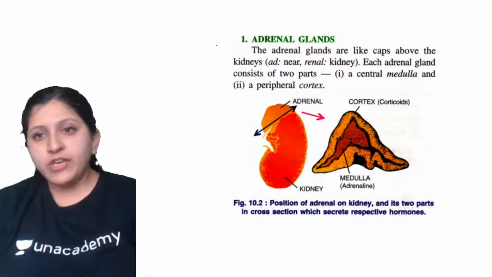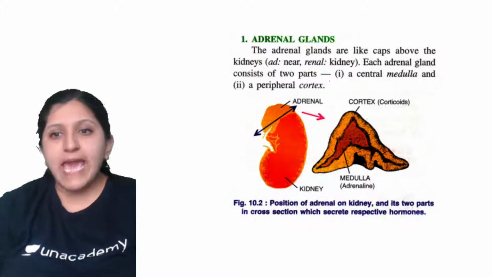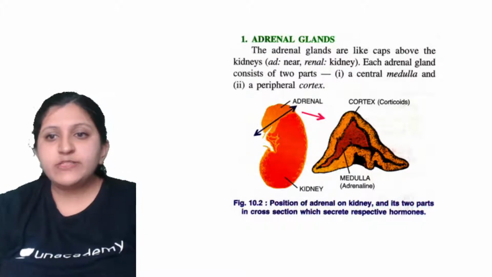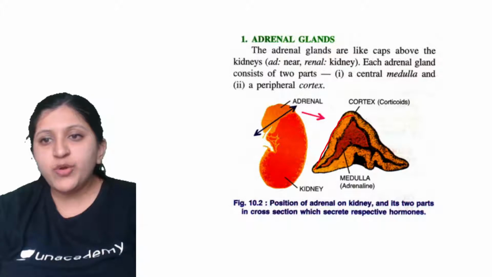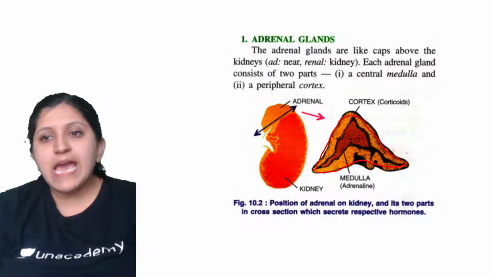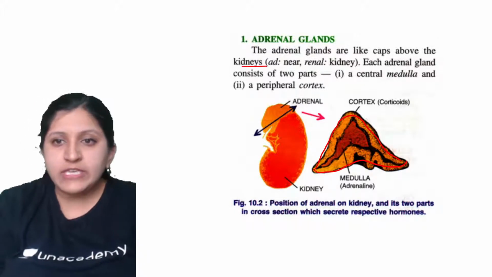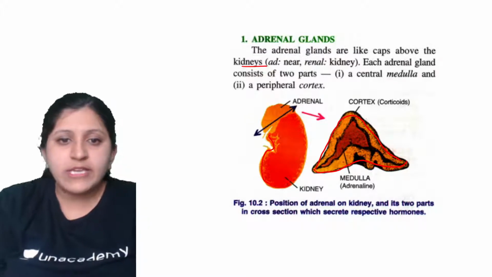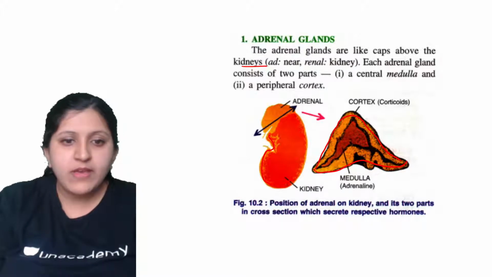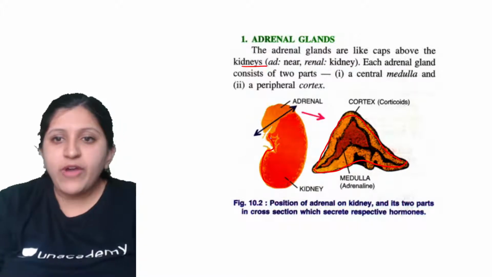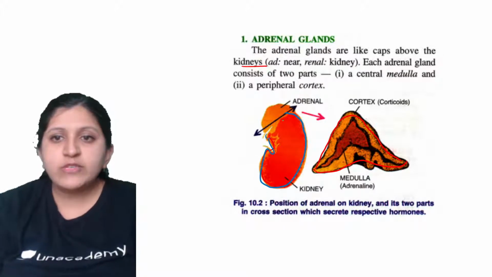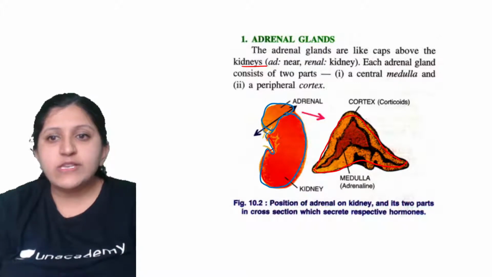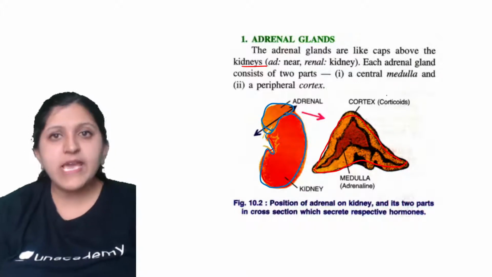Here the adrenal glands are like caps. You can see here, this one is a cap-like structure above the kidney. So this one over here is the kidney. Let me just change the color. This one is actually the kidney, and on this kidney you see this cap-like structure. This cap-like structure itself is the adrenal gland.